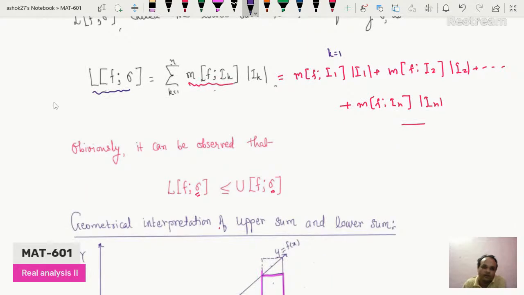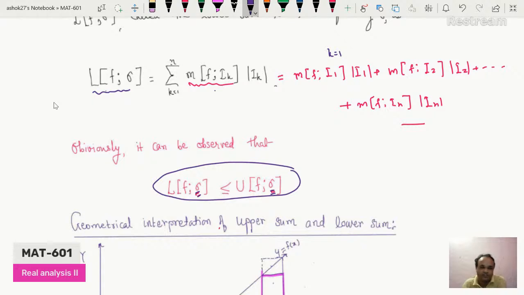Obviously it can be observed that the lower sum of f with respect to subdivision sigma will always be less than or equal to the upper sum, because in the lower sum there is the minimum value and in the upper sum there is the maximum value. So naturally the lower sum will be less than or equal to the upper sum. This relation is always true, but the subdivision should be the same. Here is sigma, here is sigma. If we change the subdivision, then we cannot use this result.